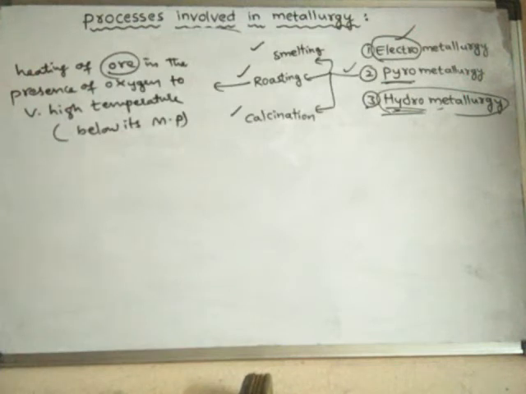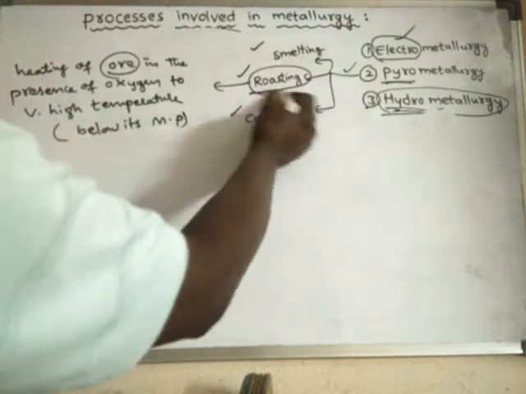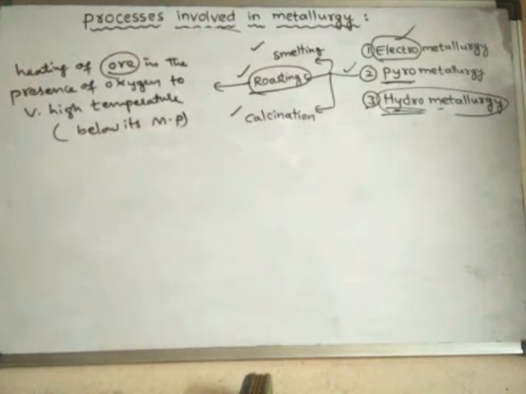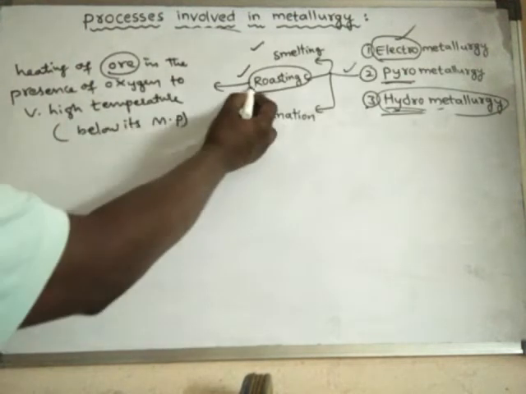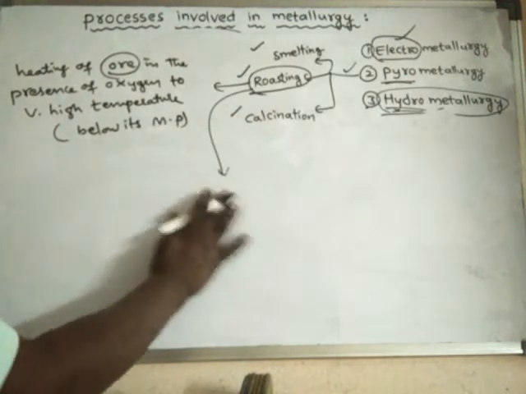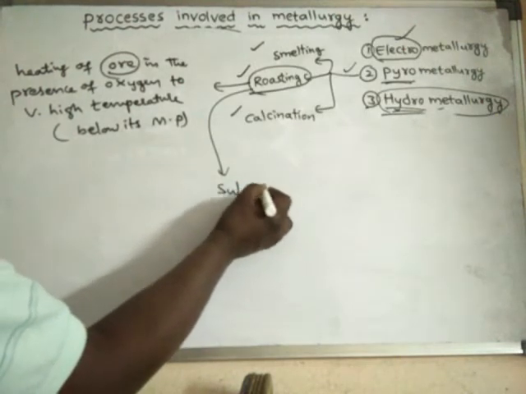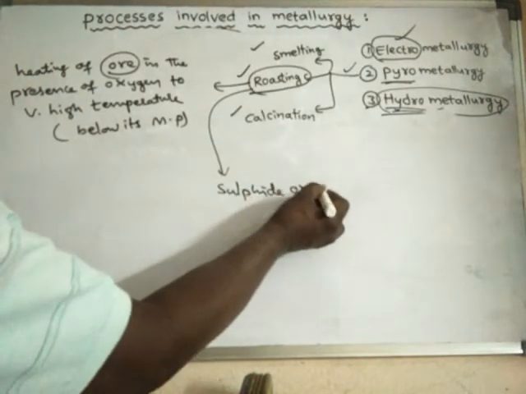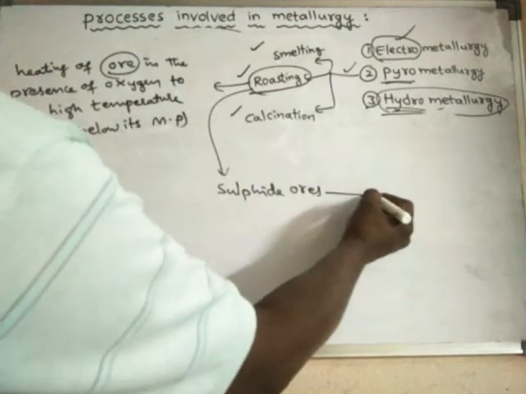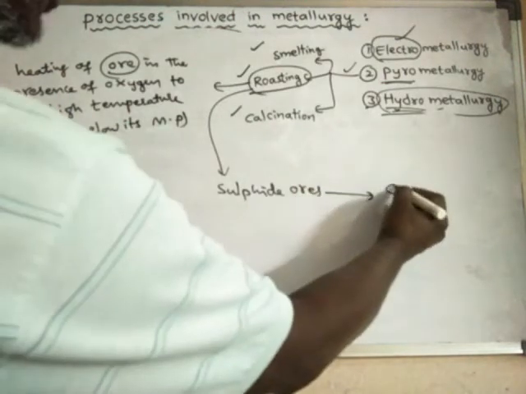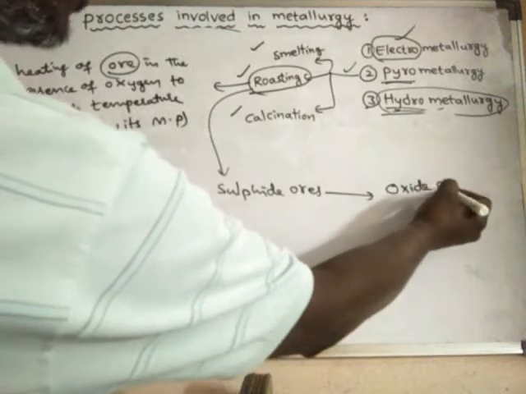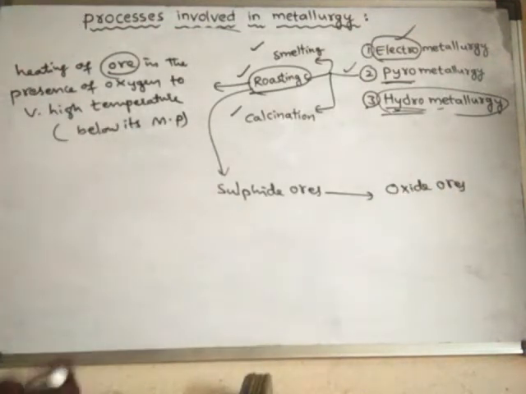Generally this roasting process is used for the conversion of sulfide ores into oxide ores. Remember that.